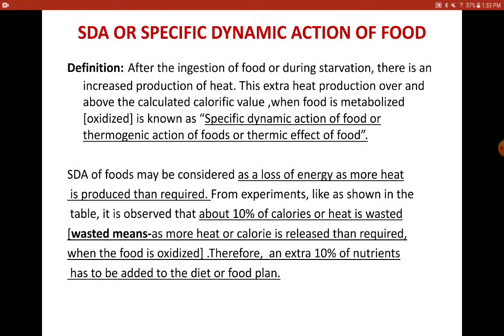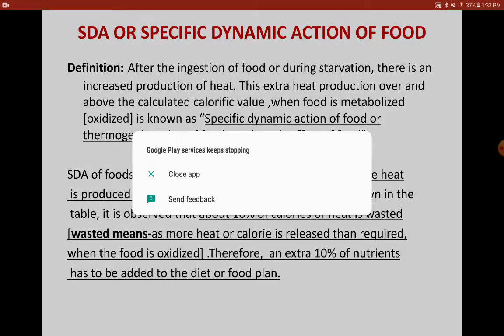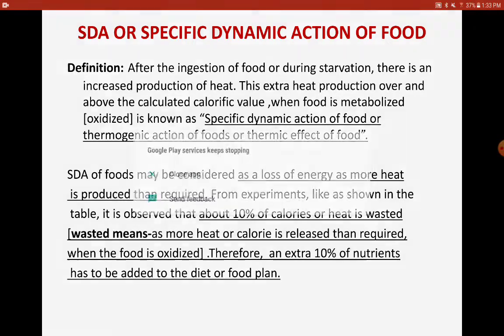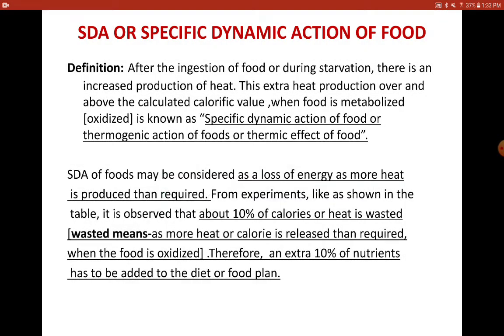So if a nutrient is supposed to give certain calories and it is giving more calories, that is what is called extra heat production when that nutrient is oxidized in the cells. This extra heat production is called the thermic effect or the specific dynamic action of food, or the thermogenic action of food. Thermogenic means generation of heat.